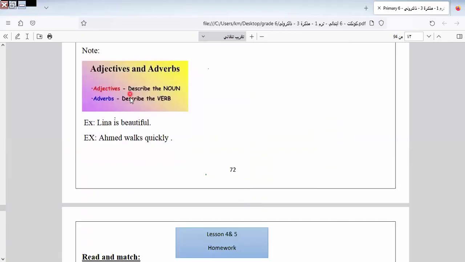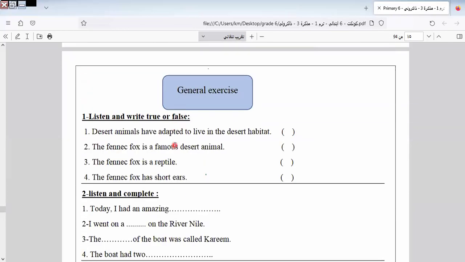Okay, here is activities. Here is adjectives and adverbs. Adjectives describe nouns, and adverbs describe verbs. As we know before, adjectives describe nouns and adverbs describe verbs. Let's say Lina is beautiful, or Ahmed walks quickly. Okay.